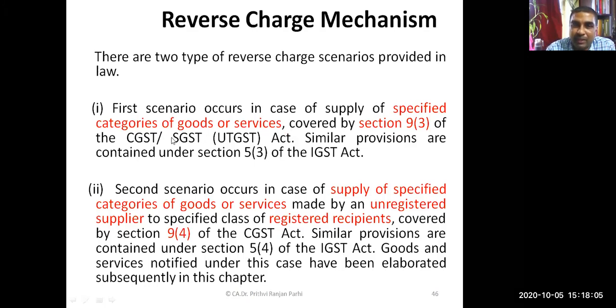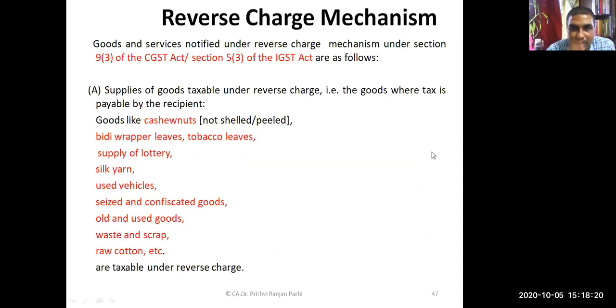Reverse charge mechanism is applicable to some specified categories of goods and services. Now we need to know what those specified categories are. It varies from time to time, but as of now, these are the specified categories of goods or services to which reverse charge is applicable.